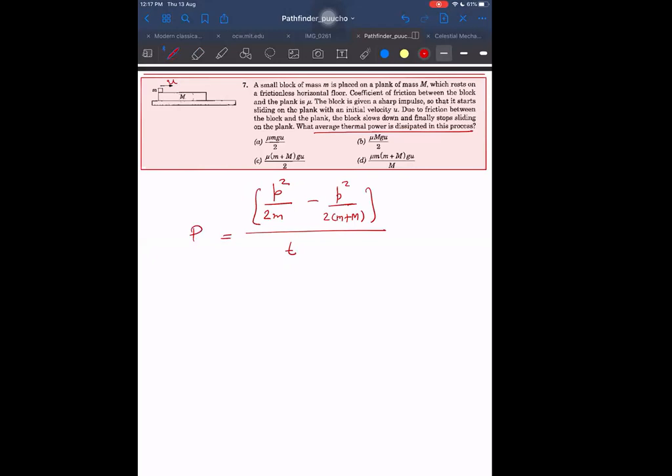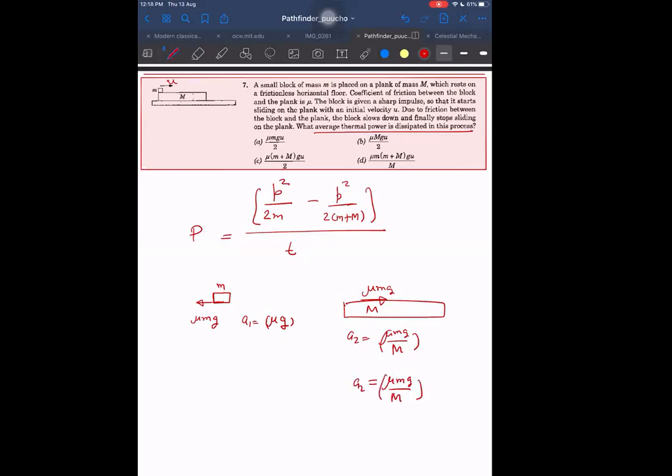So what time it will take to lose this energy, that we can think now. Time taken we can find out easily. On this mass, what is the acceleration? The force acting on it is mu mg, so its acceleration is just mu g. What is the acceleration of the lower mass? Let us say A2, and A2 will be equal to mu mg divided by capital M.